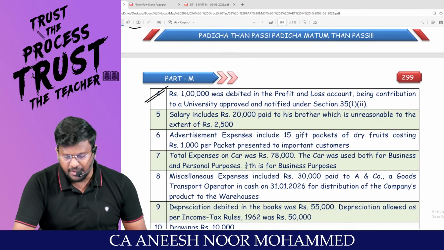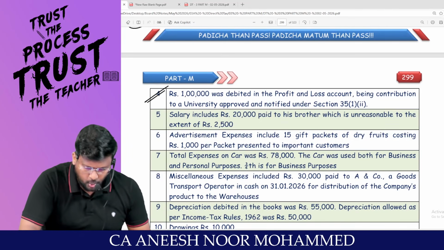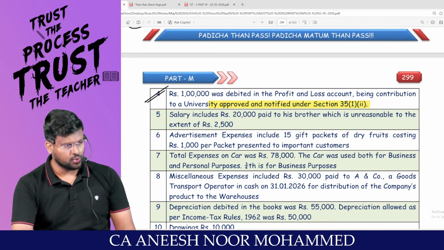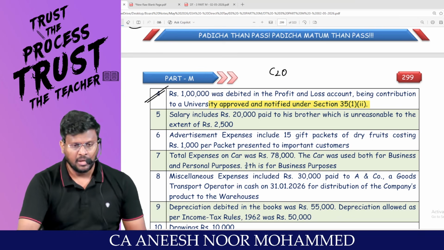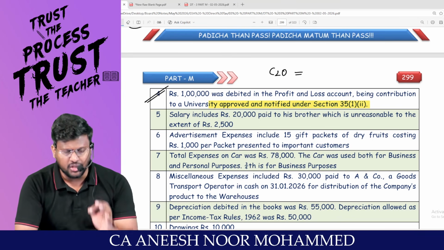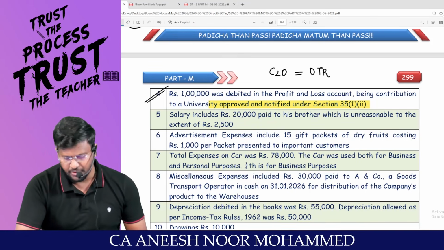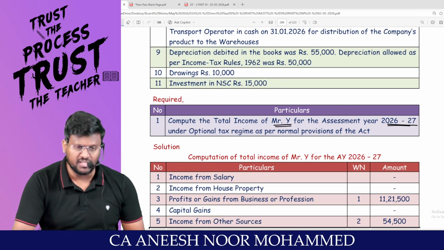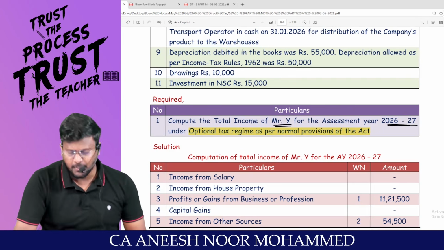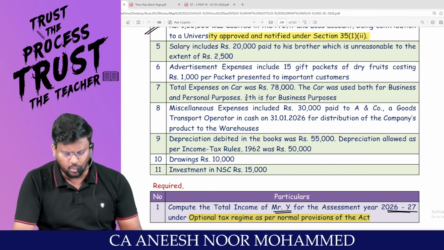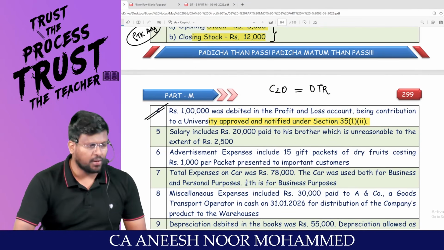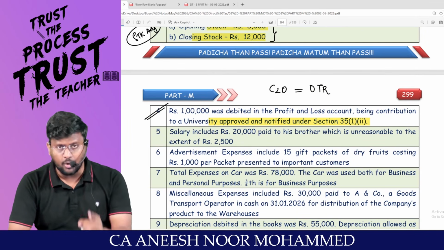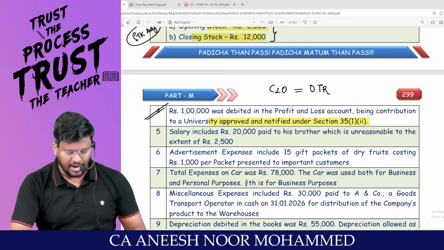Rupees 1 lakh was debited in the P&L account, being contribution to a university approved and notified under section 35(1) clause 2. My dear lovable students, this is contribution to outsiders. This contribution to outsiders will be allowed as deduction only under the optional tax regime. You have to check the requirement of the question. Compute the total income of Mr. Y for assessment year 26-27 under optional tax regime as per the normal provisions of the Act. Since the assessee is going to travel through the optional tax regime, this 1 lakh will be allowed as deduction. No adjustment is required. If the route is default tax regime, this 1 lakh should not have been debited to P&L account, hence it has to be added back.